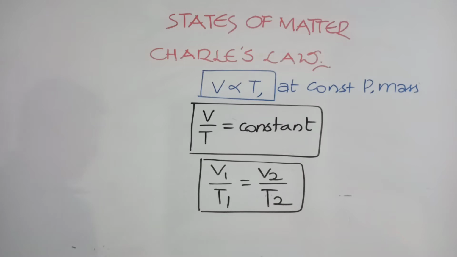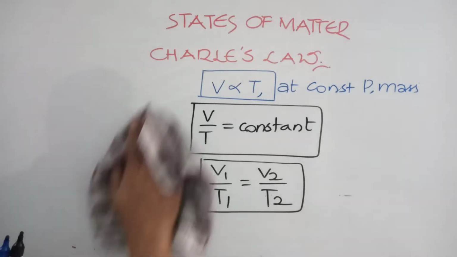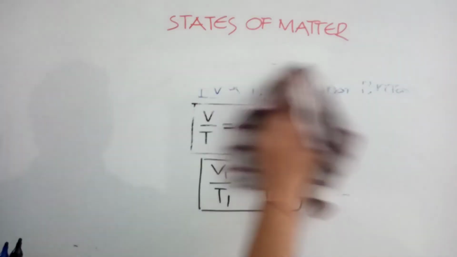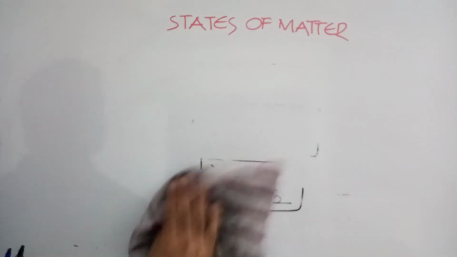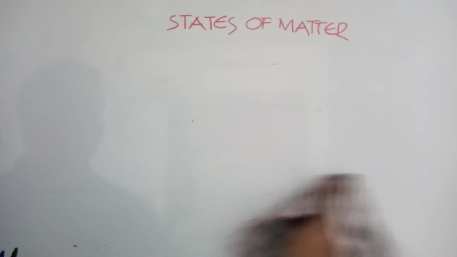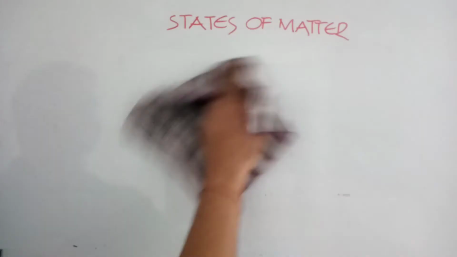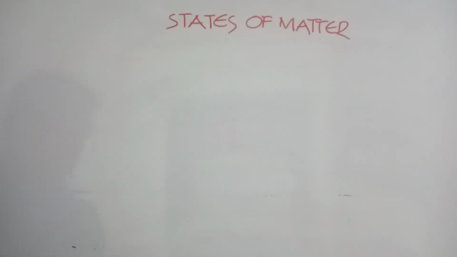We'll discuss this in detail. So what is the meaning of this? That means when temperature increases, volume also increases. But how much?